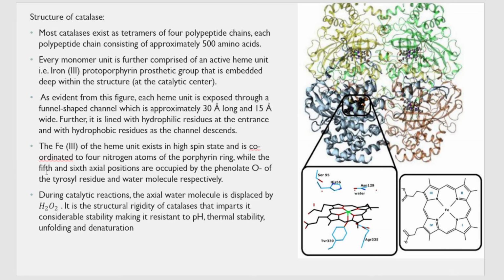The sixth coordination by the water molecule to the iron is only temporary, and during the reaction the sixth coordination is displaced by H2O2. It is the structural rigidity of the catalases that imparts stability. That is, this catalase should be very stable under different pH and high thermal heat. Because of this heme protein there is structural rigidity, because in the heme backbone there are alternate single and double bonds, because of which there is migration of pi electrons and conjugation is present. This structural rigidity keeps it rigid at any pH and temperature in our body.